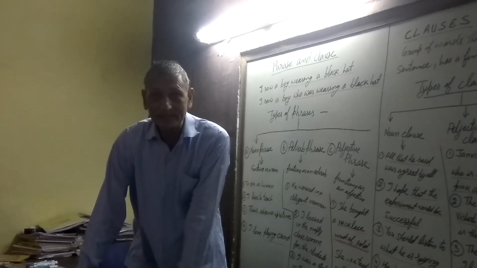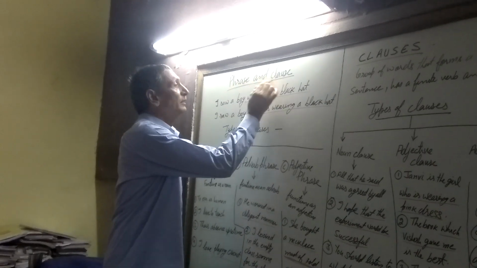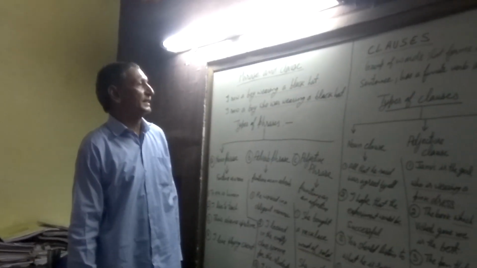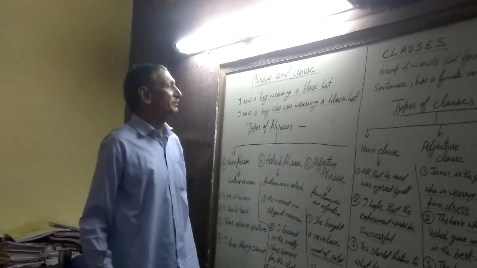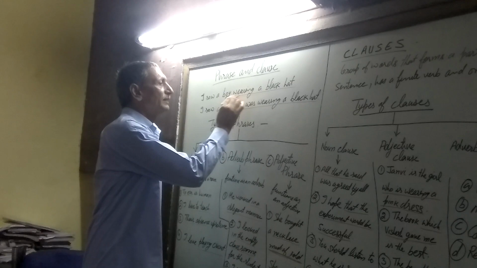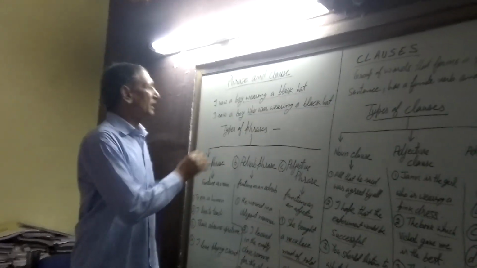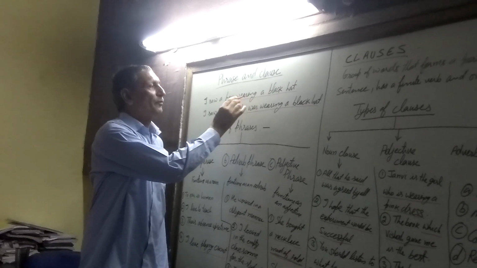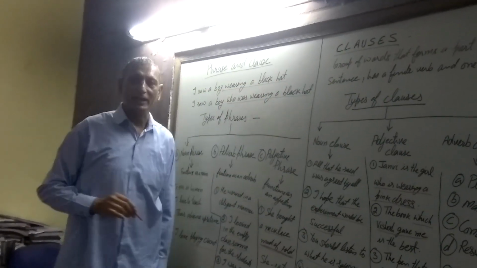Yesterday we started phrases and clauses, and we talked about phrases. We saw the basic difference between a phrase and a clause. If we write, I saw a boy wearing a black hat, it becomes a phrase.